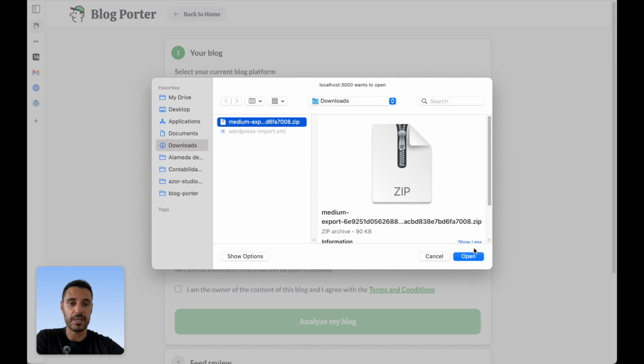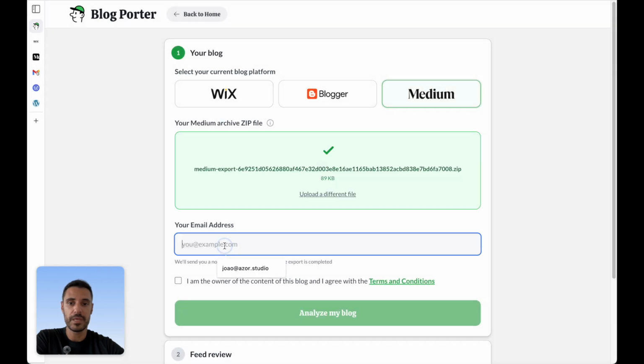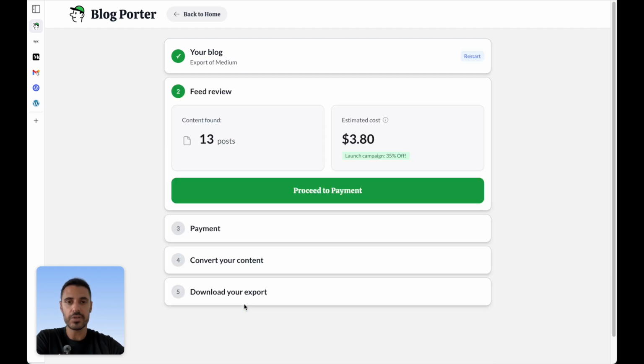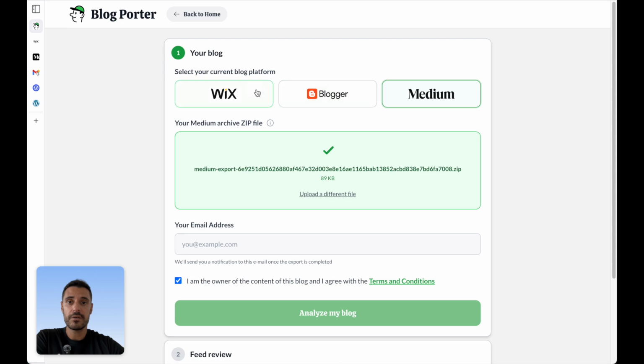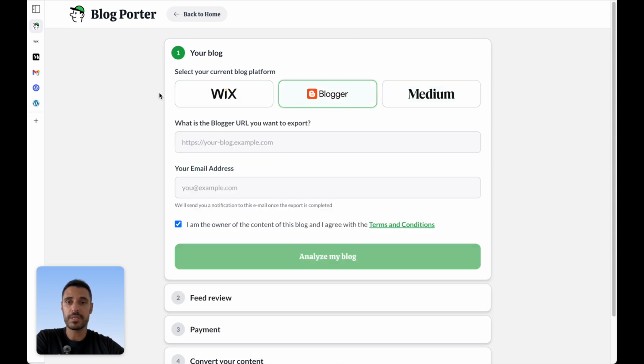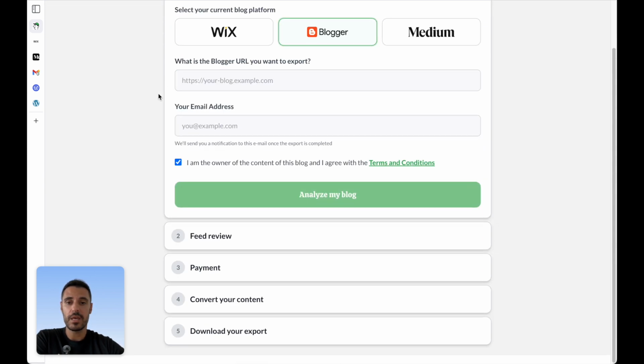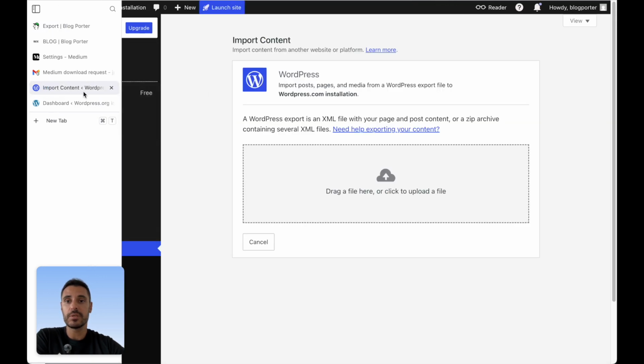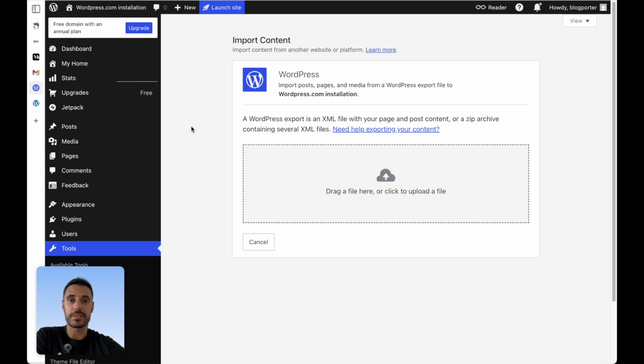So if I select the file that I just downloaded and I enter my email, you can see it's going to identify the posts, the content that I have inside my Medium file. All right, so that's it for Wix, Blogger, and Medium. That's how you start the process. You know already that at the end of the flow, you just download a BlogPorter export file. And that is the file that we will import in our WordPress installation.